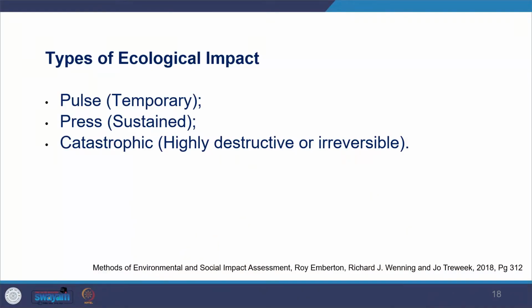Looking at the types of ecological impact, there are three types of disturbances which happen. One is said to be the pulse, meaning very temporary disturbances, and then there is a press, which is a sustained disturbance which goes on for a longer time. So those kinds of disturbances can also happen. And then there can be catastrophic, like something which has a very intensive negative impact, and which you cannot really change. So you see these kinds of disturbances.